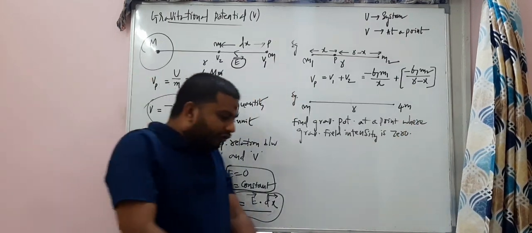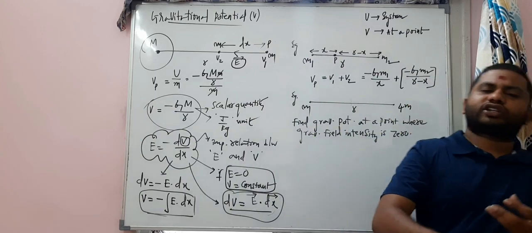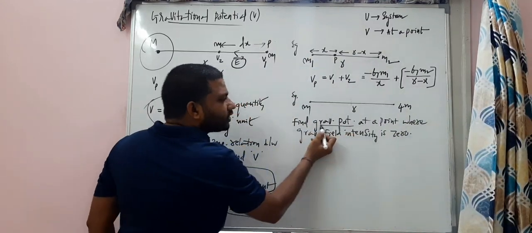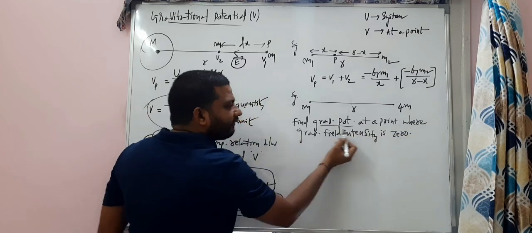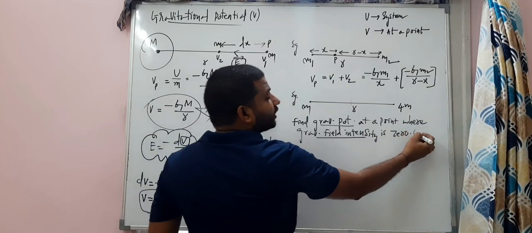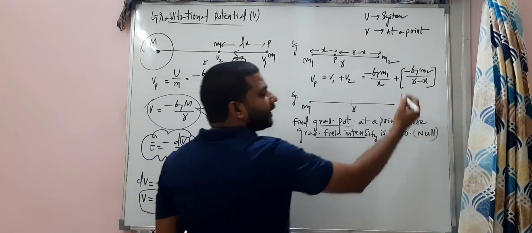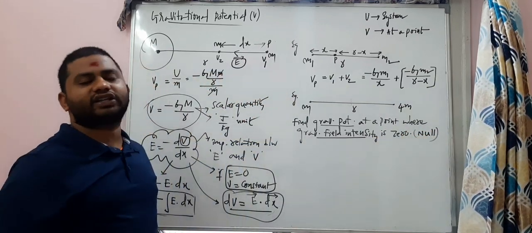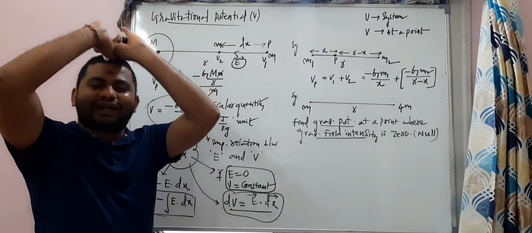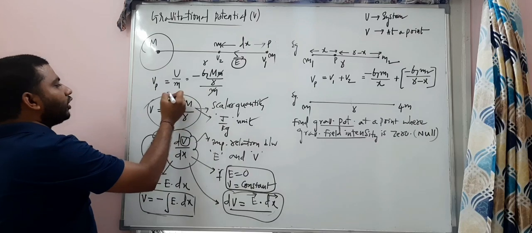The combination of the gravitational field and gravitational potential. The gravitational potential at a point where the gravitational field intensity is 0. Gravitational field intensity is 0 at a null point, and they are asking you to find the gravitational potential there. We all know the gravitational potential formula.